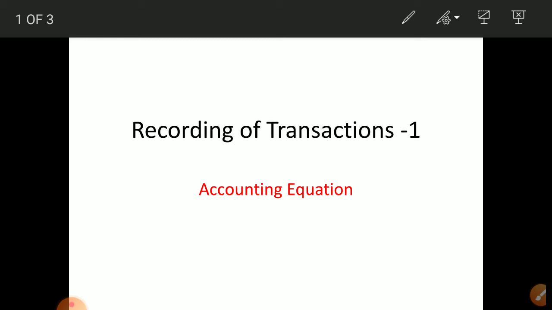So, today we'll start a new chapter that is in the NCERT book. It is given as recording of transactions one, but the related topic is the accounting equation. Here we actually start the recording of transactions, the real journey of accounting.